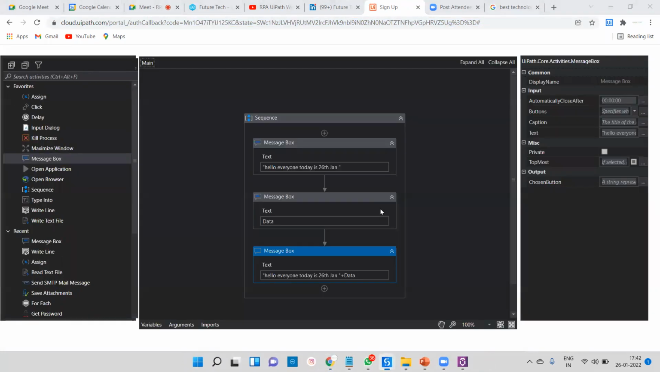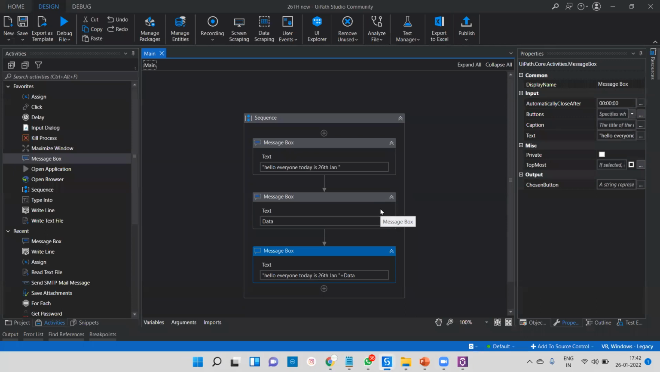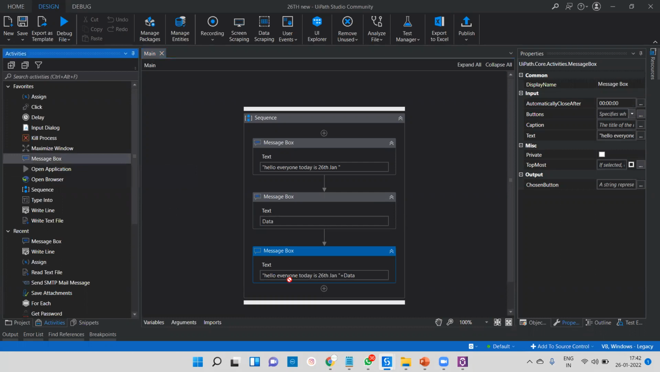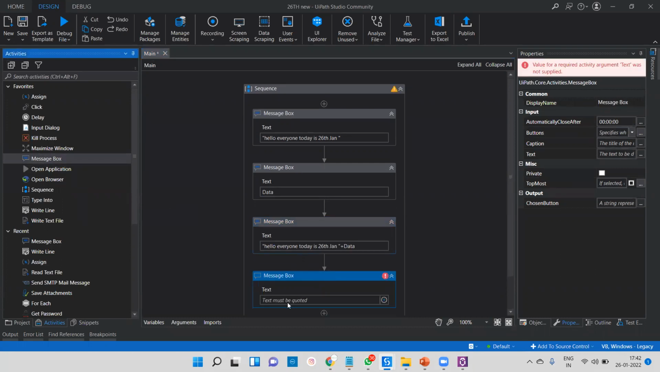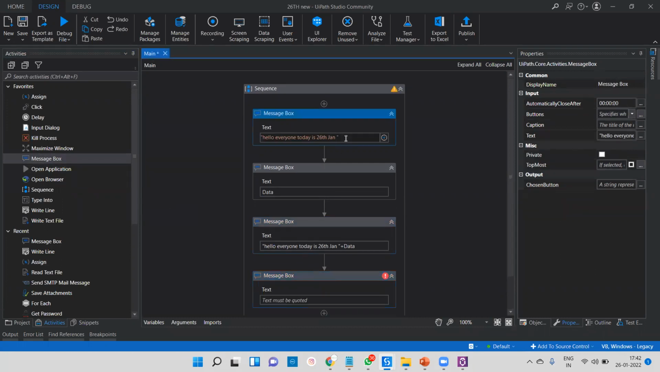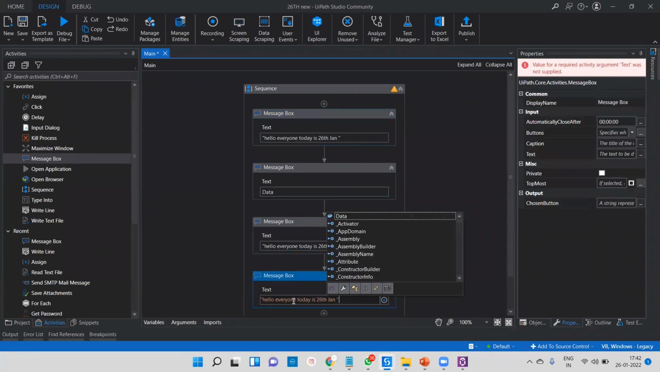Suppose your client says, I want to see these in two lines, a first line and a second line. What we'll do is take a message box again and pass the first line there: "Hello everyone, this is 26th of January." This is my first line. Especially for knowledge, I'm going to pass this as first line, and after that I'll pass the plus sign.